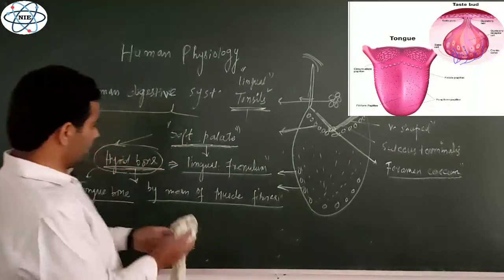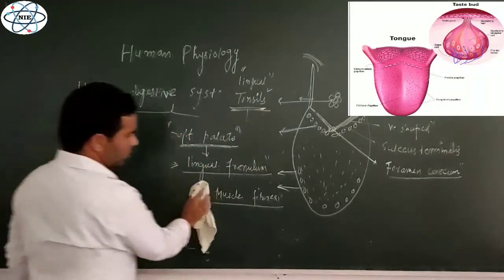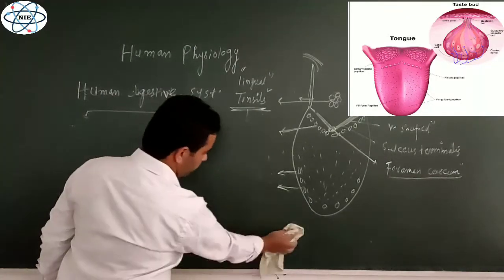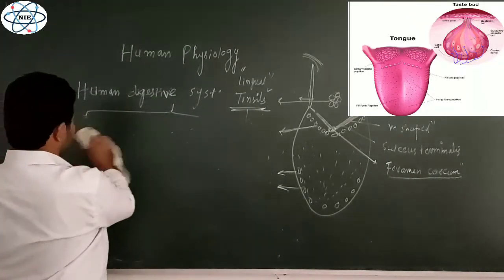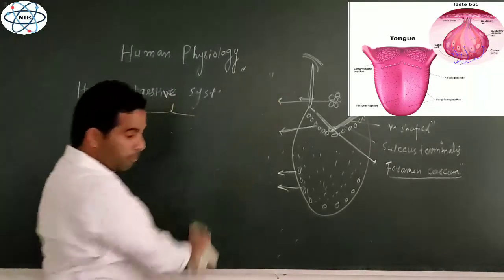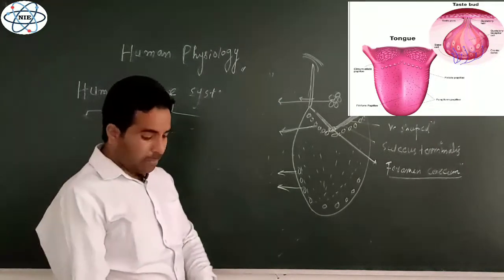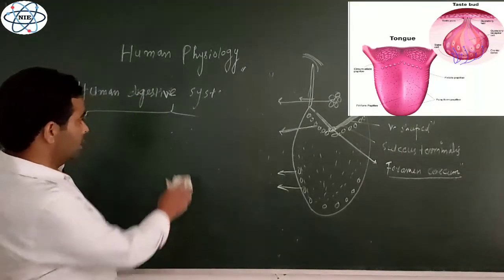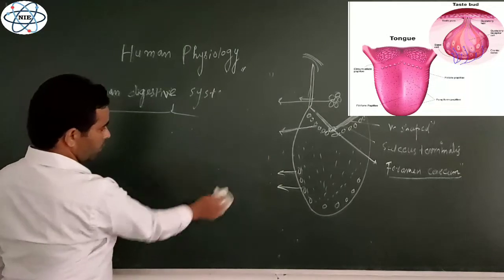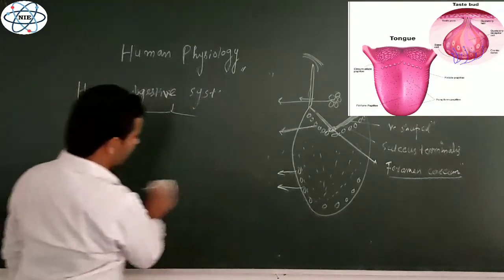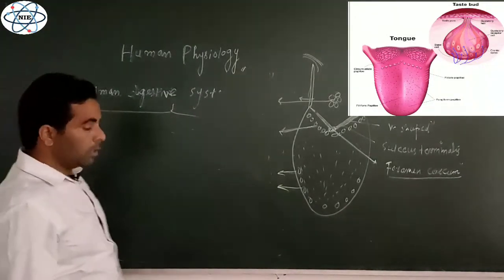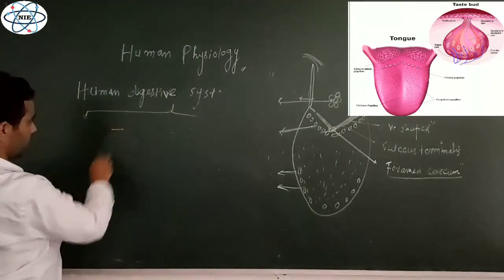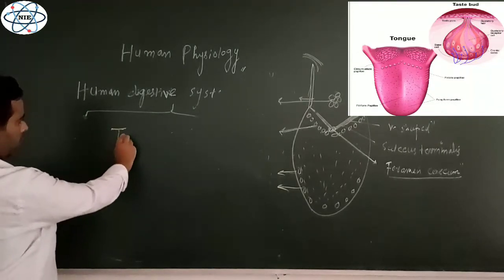As I told you, these taste buds actually receive the various types of chemical compounds in the food, and then the interpretation occurs inside the brain. But so far as receptors are concerned, they are present in these different types of papillae, and these chemoreceptors, which perceive the various chemical sensations of the food, are known as taste buds. So what do you mean by taste buds? This is my next point.